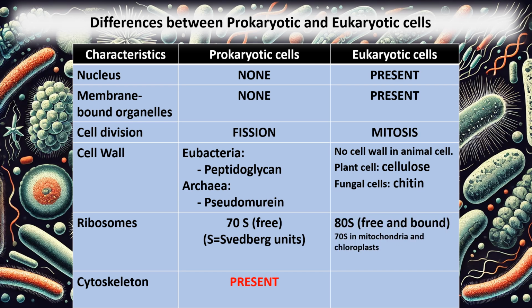Now, regarding the cytoskeleton. Bacterial cells do have a cytoskeleton, although it is simpler and less well studied compared to the cytoskeleton of eukaryotic cells. The bacterial cytoskeleton consists of protein filaments that help maintain the cell shape, assist in cell division, and organize cellular contents.